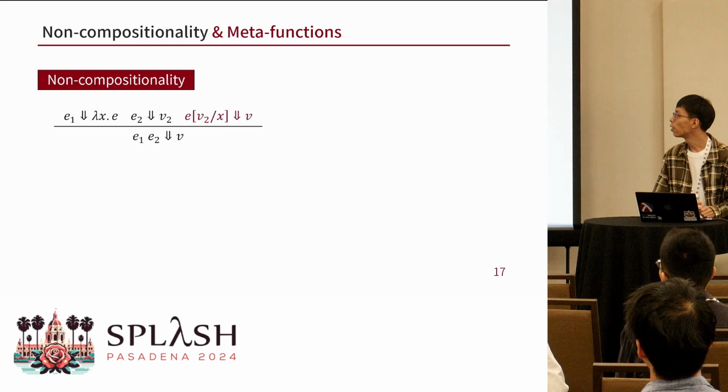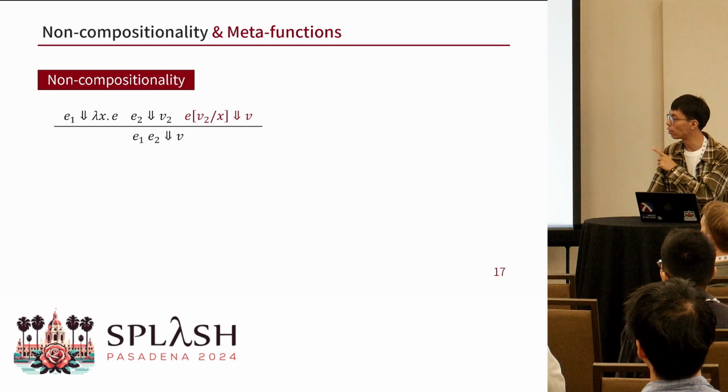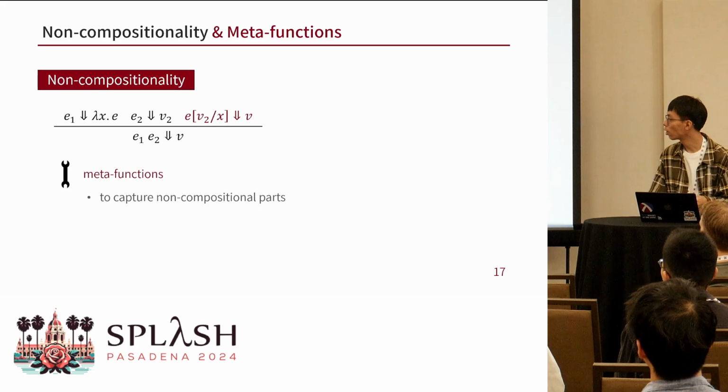The other one is non-compositionality, which can be found in the application rule. There is a premise which is not a simple evaluation of its sub-expressions, and it contains a substitution. To isolate these non-compositional parts from generic evaluation, we introduce the concept of meta-functions. Meta-functions can also be used to express primitive computations and operations on side effects.